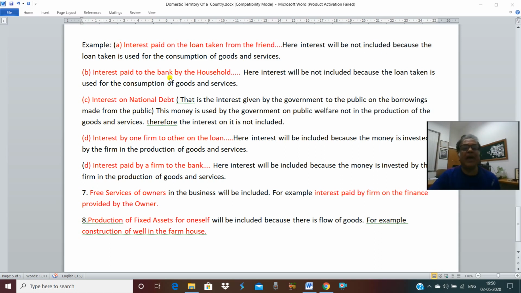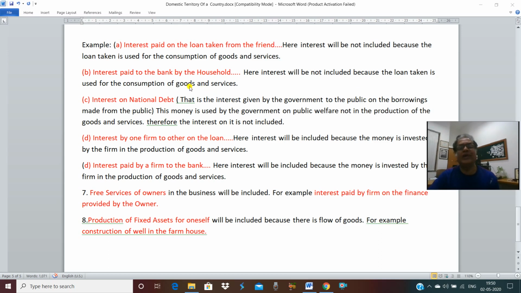Interest paid to the bank by a household. A household has taken money from the bank. A consumer has taken money from the bank. What will he do through a consumer loan? Either he will purchase a four-wheeler or he will purchase a house or he will purchase a two-wheeler. So where is he using that money? Over the purchase of goods and services. If any goods and services are purchased by the consumer, what do you call it? Consumption. So he is using that loan for the consumption of goods and services.